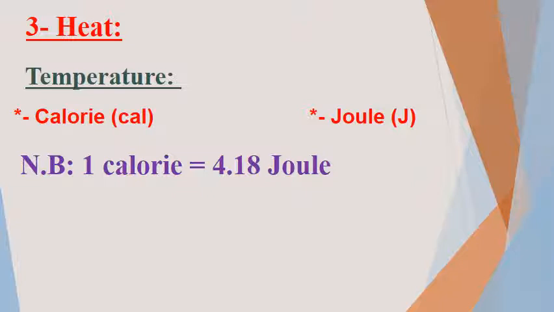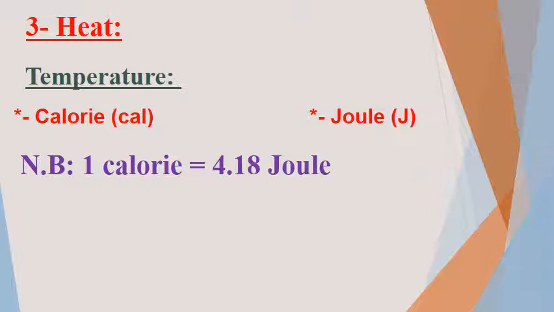Pay attention. Temperature is related to the average speed of the molecules inside the object, and the average speed I can call internal energy of the object. Internal energy of the object means the average speed of the molecules inside the object. And also the temperature is an indicator of hotness and coldness.